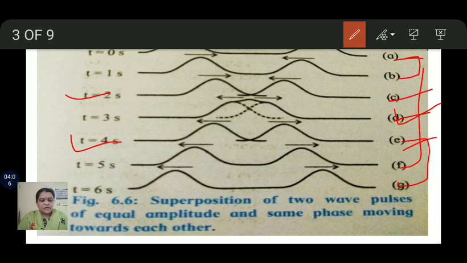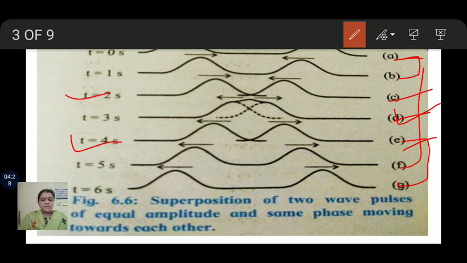The resultant displacement is equal to the sum of the displacements due to the individual wave pulses. This is constructive interference, which we get between t equal to 2 and t equal to 4.